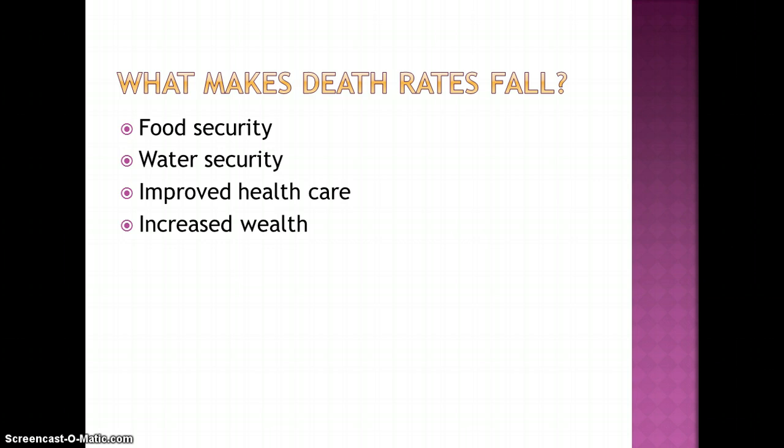So what makes death rates fall? Food security. If you have enough to eat and drink, and it's of a certain quality, and you know that you're going to get the same thing every day that you require it, that will cause death rates to fall. Death rates are often higher when people only drink dirty water, because that's all there is. If you give people clean water to drink, then death rates will fall.